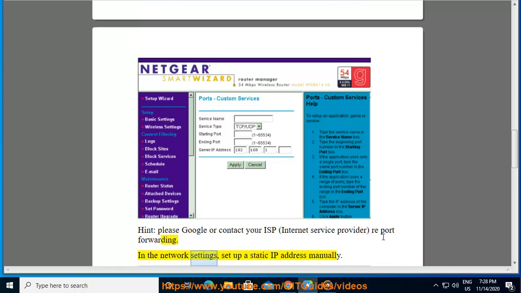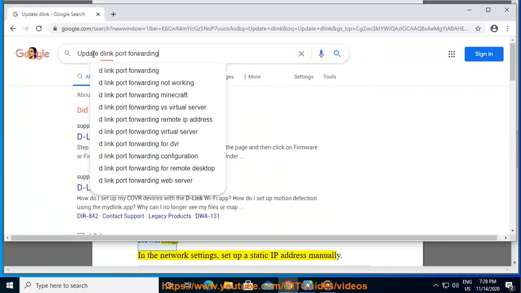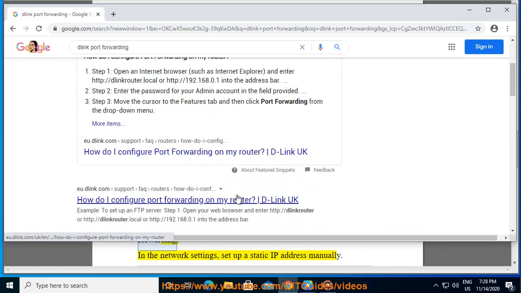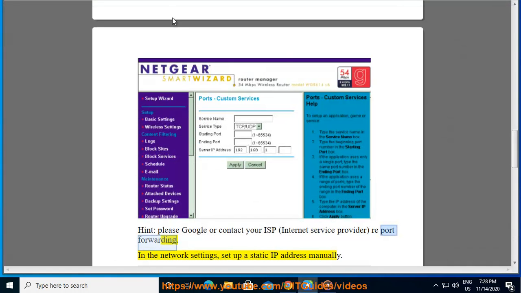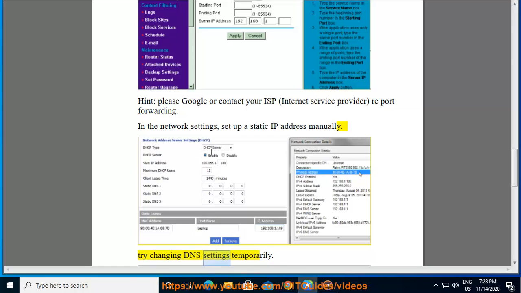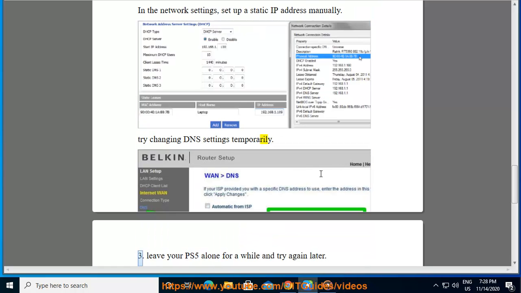In the network settings, set up a static IP address manually. Try changing DNS settings temporarily. 3. Leave your PS5 alone for a while and try again later.